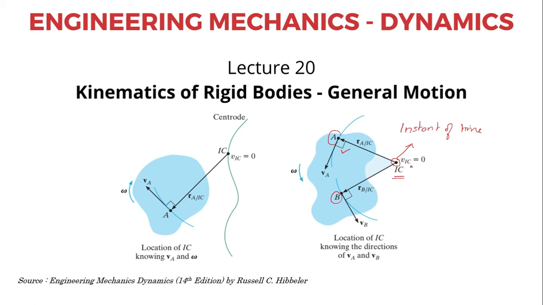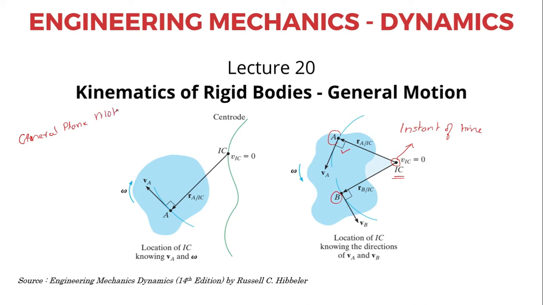Now remember one thing, the instantaneous center is not a center that is at rest. Depending upon how the rigid body is undergoing both translation and rotation, the instantaneous center will describe a path. Remember, I am talking of only general plane motion, not three-dimensional motion.